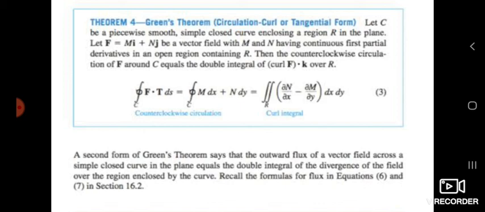Now, the second form of Green's theorem says that the outward flux of a vector field across a simple closed curve in the plane equals the double integration of the divergence of the field over the region enclosed by the curve. This is the significance of Green's theorem.